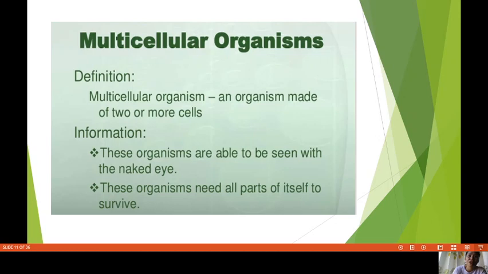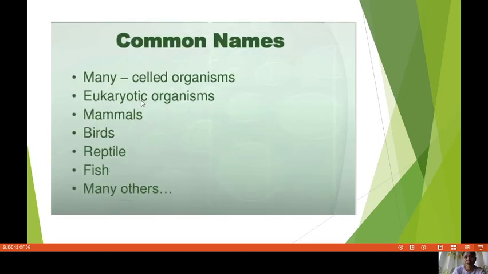We cannot also survive without our brain. We cannot also survive without our heart. But in unicellular, they can survive with just one cell. But us, we cannot survive. We need all the parts of our body to survive in our daily life. Okay, next. Common names.